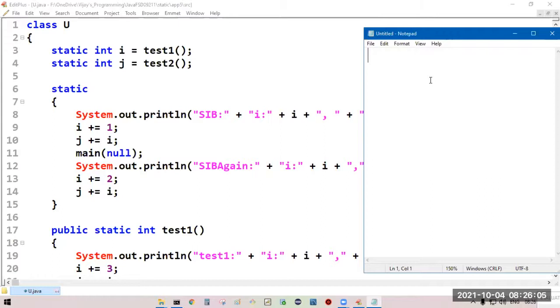Whenever class U is loading, all the static members get loaded to the memory. In case of static variables, they are going to load with their default values.